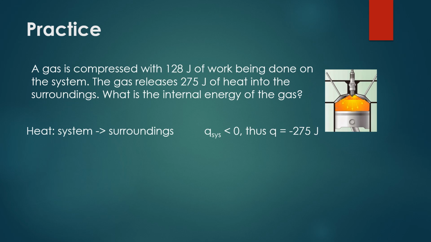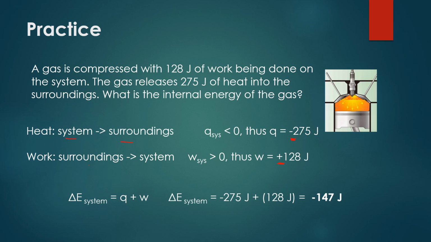Well, looking at the heat value of 275, it said that the heat went from the system to the surroundings. So if it's going from the system outward to the surroundings, it's going to be a negative value. So we get negative 275 for the heat. As for the work, it is going from the surroundings into the system. Whenever something goes into the system, we get a positive value. So the work is positive in this case. Next step is just adding those two values together. We get negative 275 plus a positive 128 for a total of negative 147 joules. That is the total change in energy of the system.